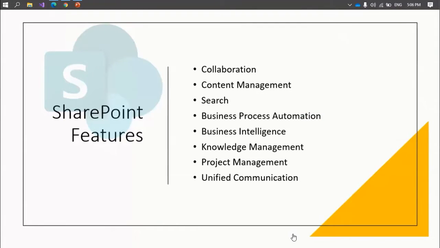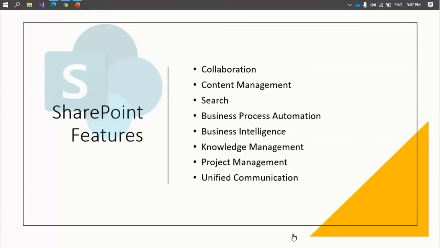Let's see its features at a high level. When we talk about SharePoint, collaboration is the first thing we talk about. For employee or internal collaboration, you can build an intranet portal for your organization. You can have social blogs, wikis, or meetings through community portals. You can have Yammer, or even multiple employees can work on the same file at the same time. You can even include third-party collaboration, like your vendors, suppliers, or customers, to work with you.